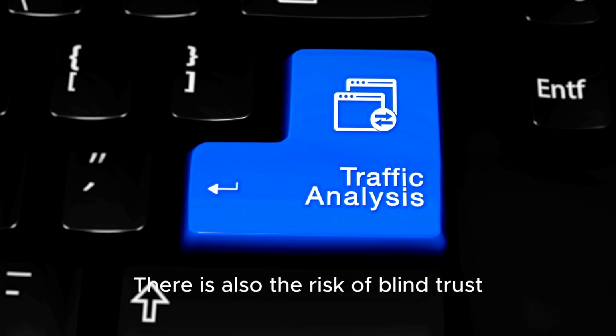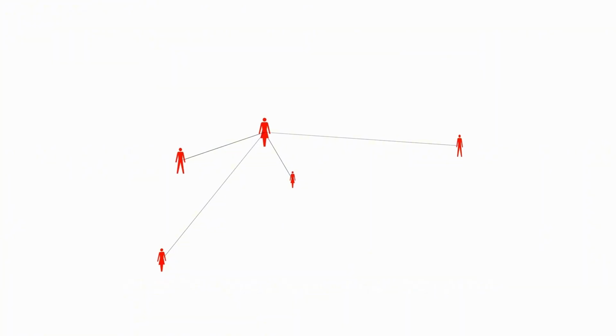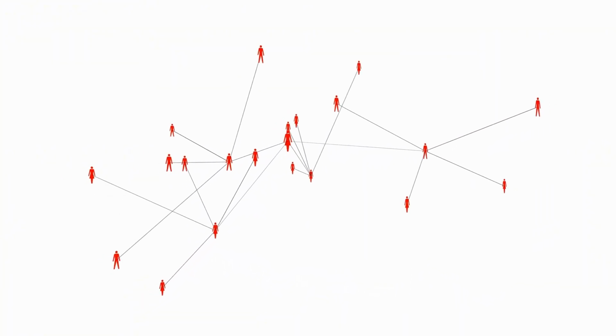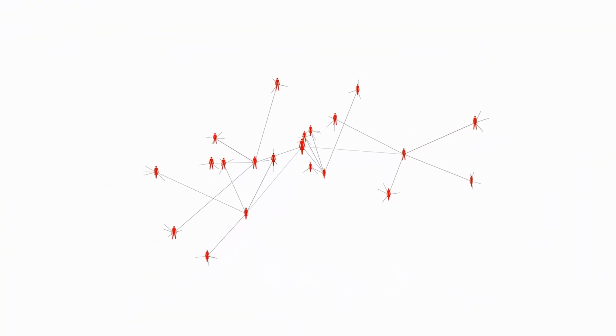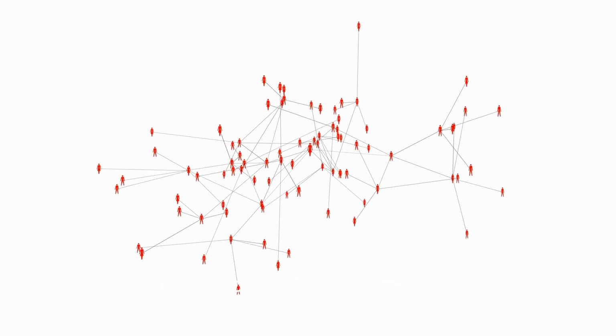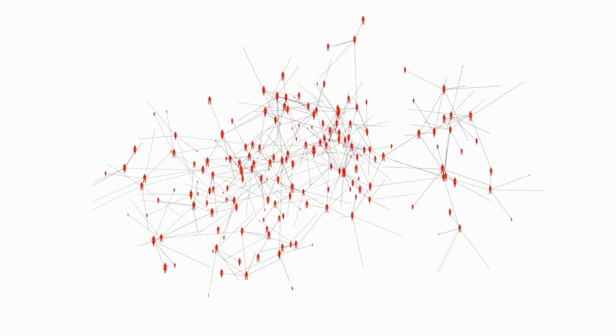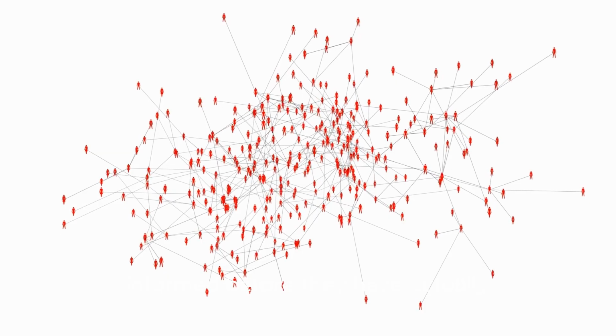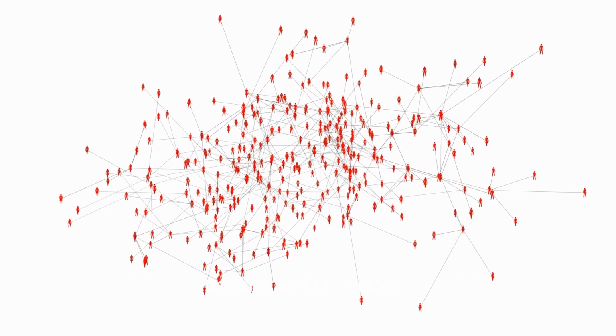There's also the risk of blind trust. AI-generated answers can be useful, but they can miss context. They can summarize too aggressively. They can cite sources in ways that require checking. They can make a user feel informed before they have actually seen the full nuance.